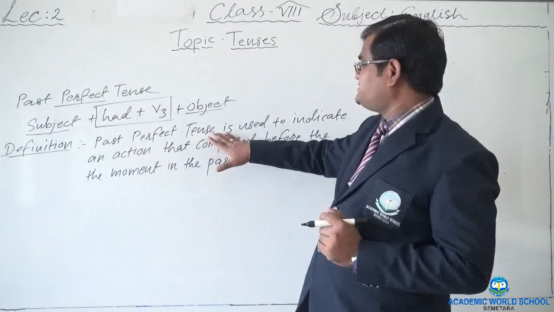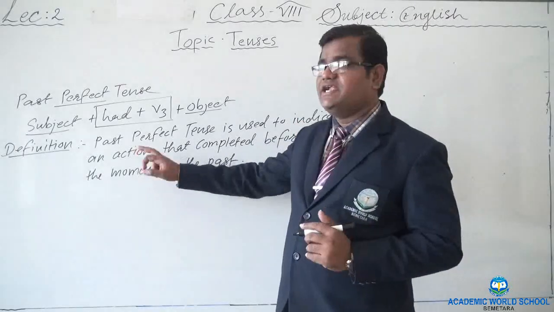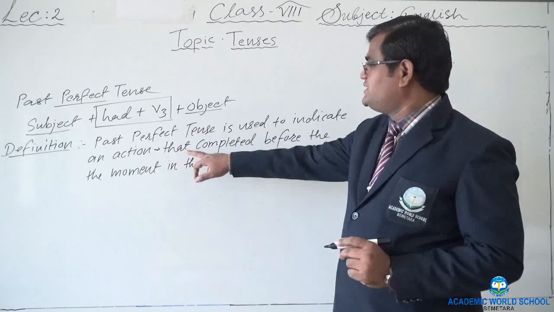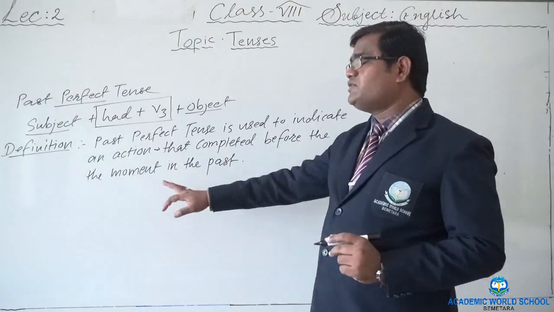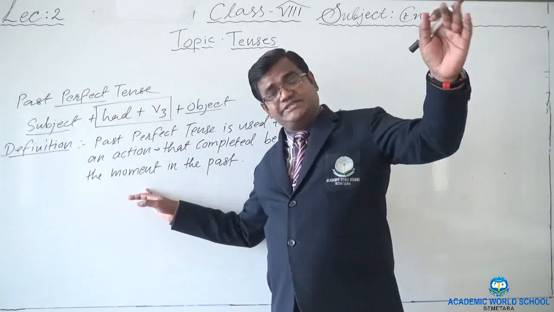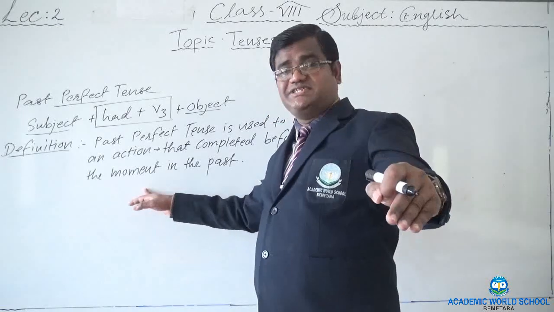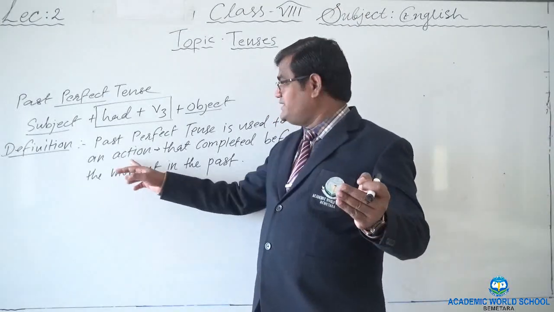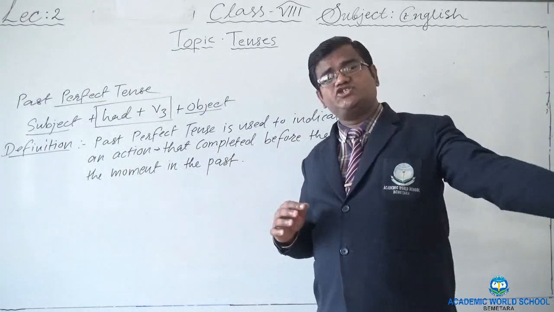Past perfect tense is used to indicate an action. Up to here it is okay. It is important here that the action was completed before a moment in the past. Just take that moment when you were sitting, watching television. Before that moment, some actions were completed.